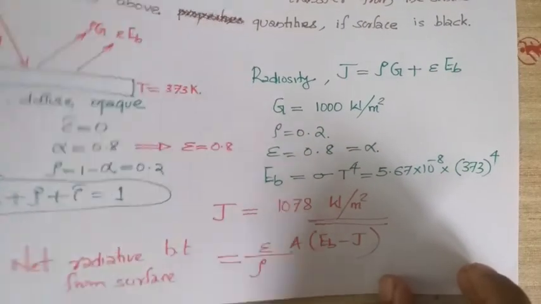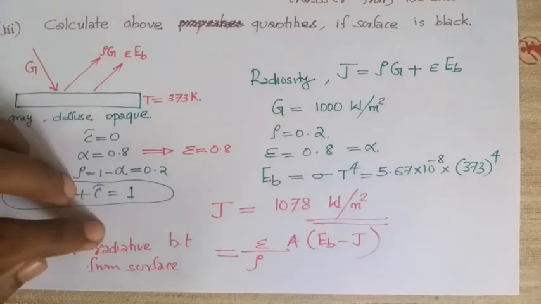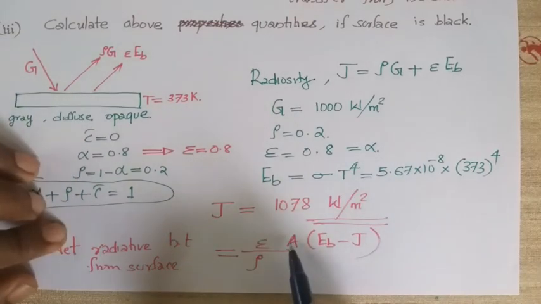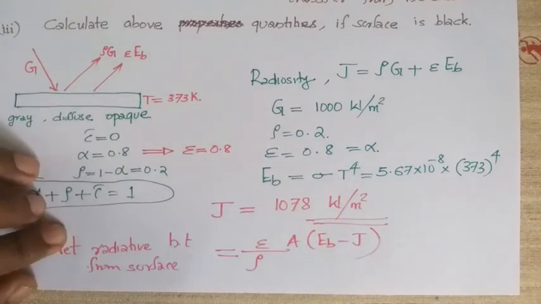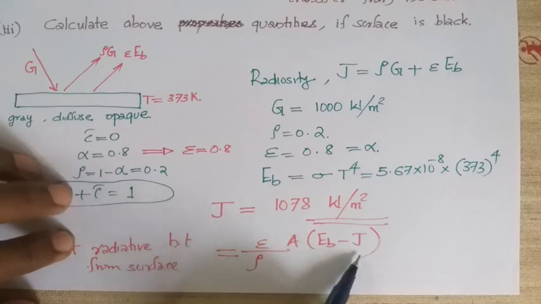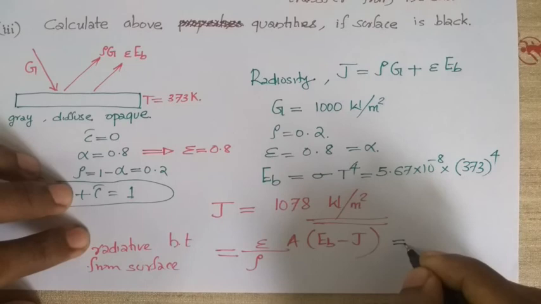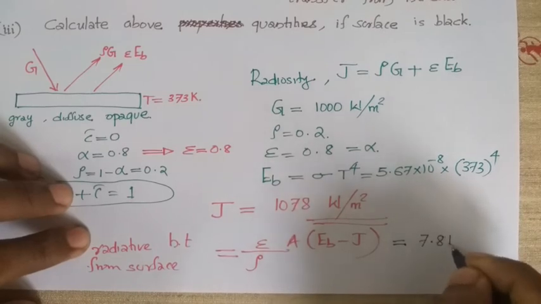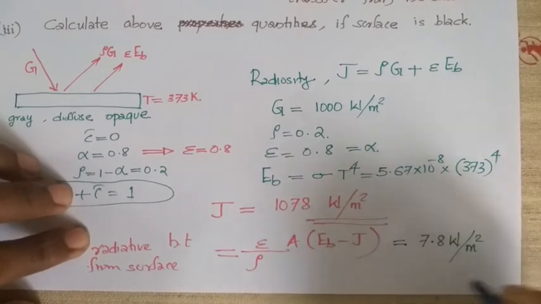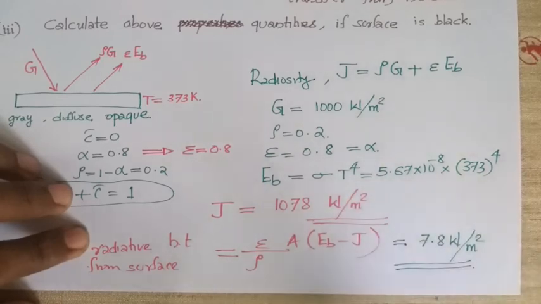Epsilon is 0.8, rho is 0.2, area is given which is 0.1 meter square, and the values of EB and J you can substitute. After substitution you will get 7.8 watts per meter square as the answer. So this is the net radiative heat transfer.